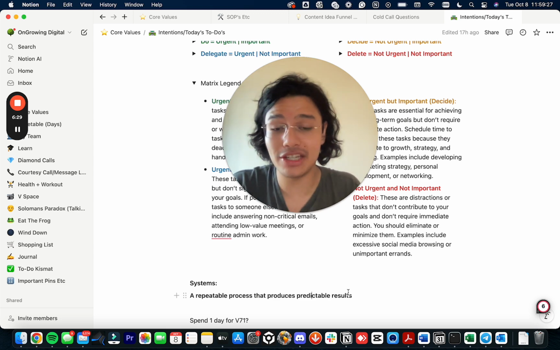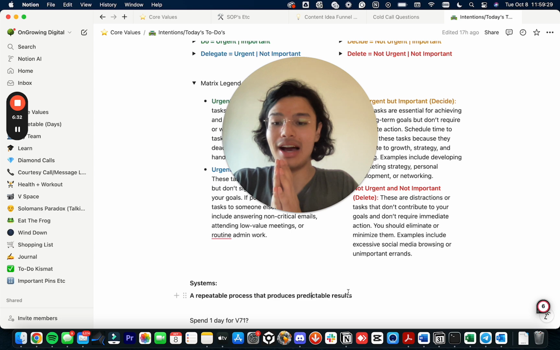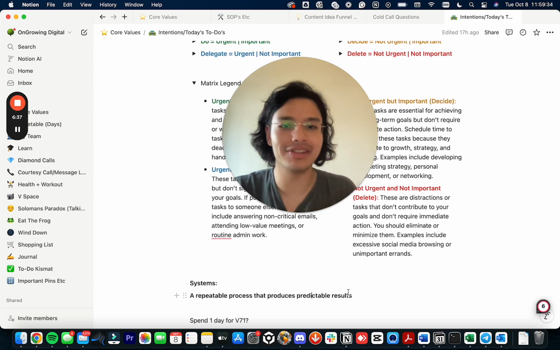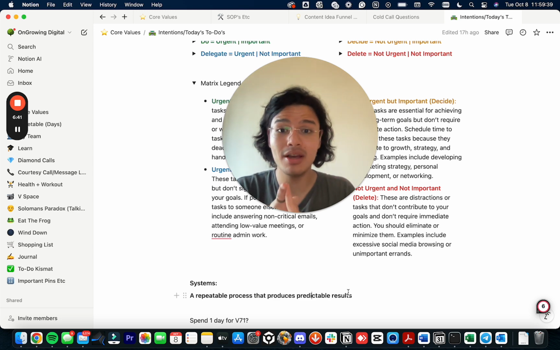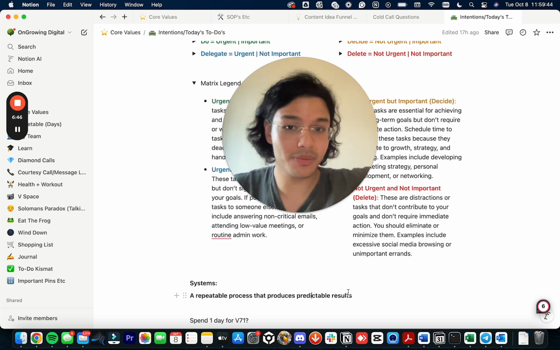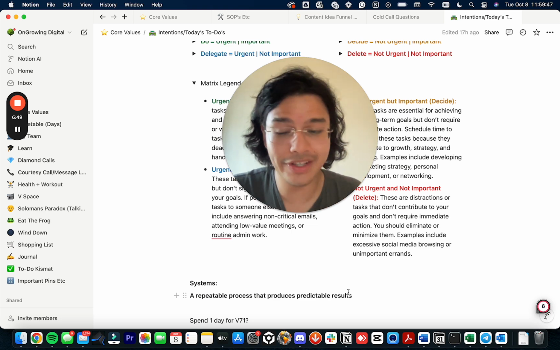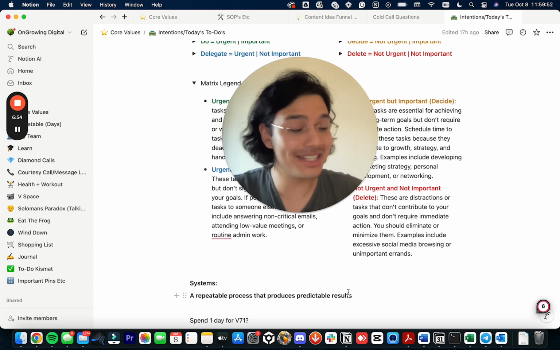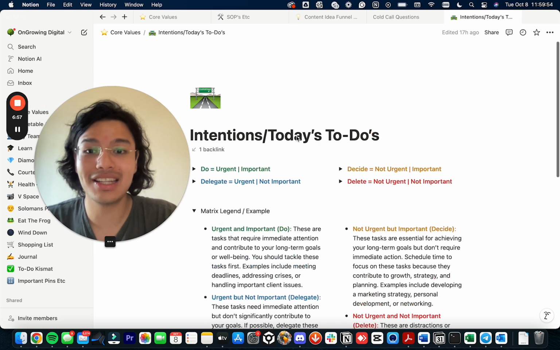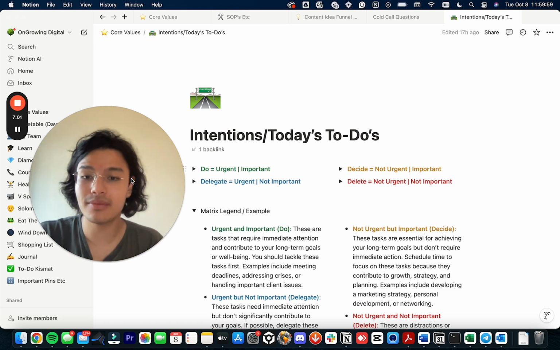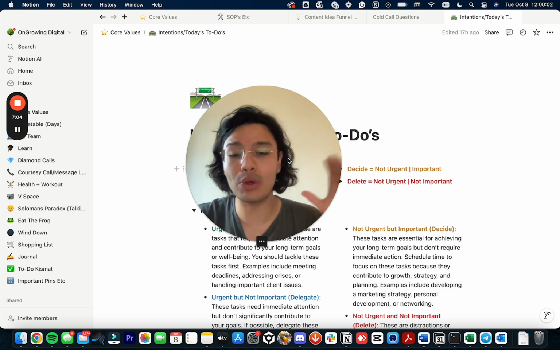Because in this day and age, our greatest resource is not money. It's not our health. I mean, obviously health is a very important resource. Our most important resource in this day and age is our time, our attention, and our focus. Where our time, attention, and focus go is where we go, right? So the best thing that we can do is be in control of what we can control. And if we can control our time, attention, and focus using systems like the Eisenhower Matrix and focus on just moving ahead and moving the needle, then ultimately, in the long run, we will be successful.